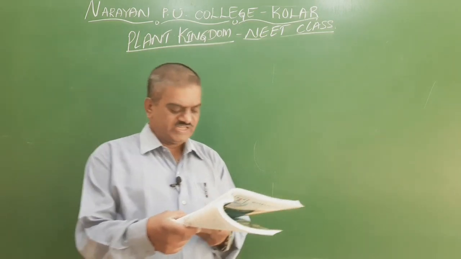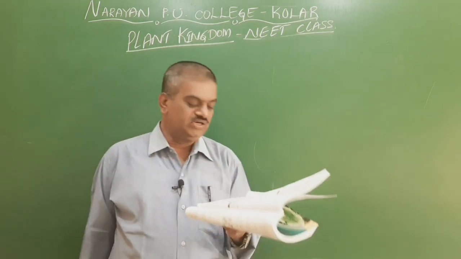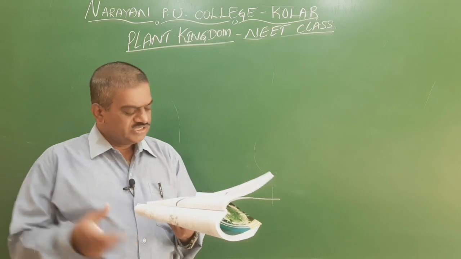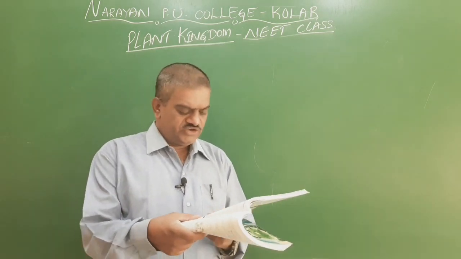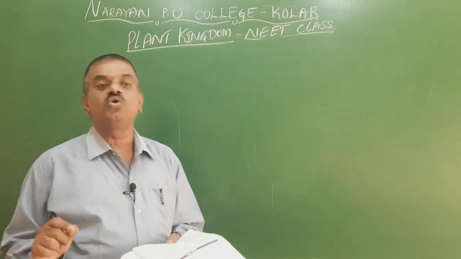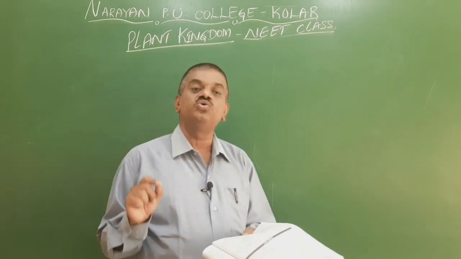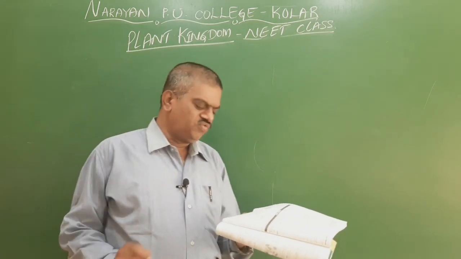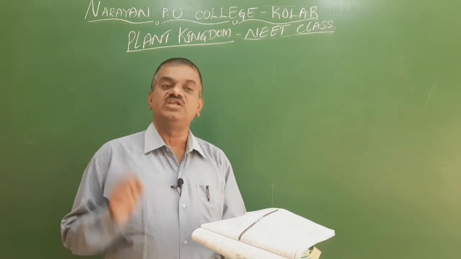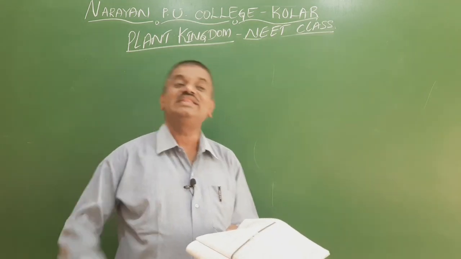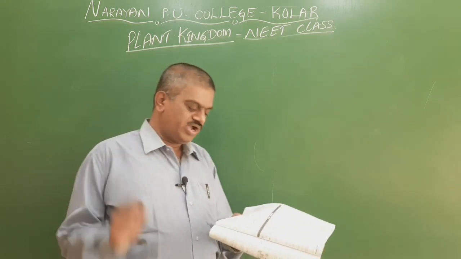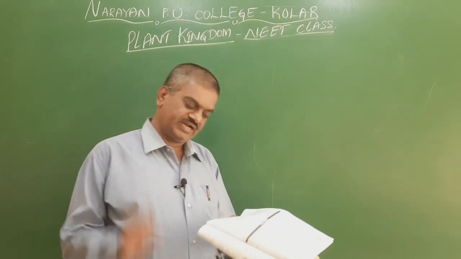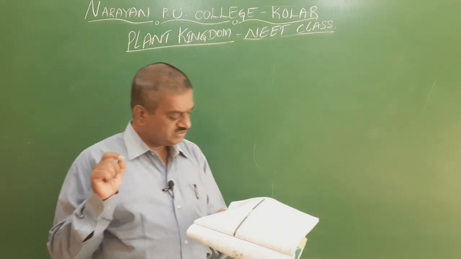Chlorophyceae has chlorophyll A and B. Second one, Phaeophyceae. In Phaeophyceae there is chlorophyll A, C and fucoxanthin. This is the right matching. Rhodophyceae has chlorophyll A, D and phycoerythrin, because it is red algae. So here the right matching is the first option. So the first option is right.